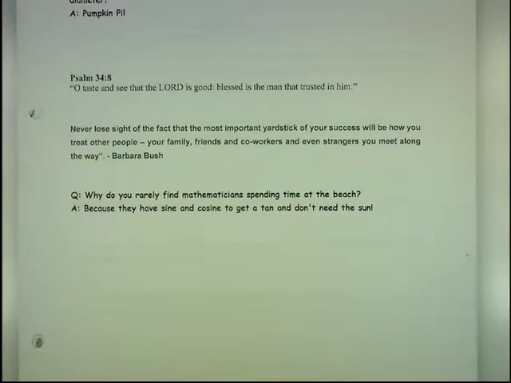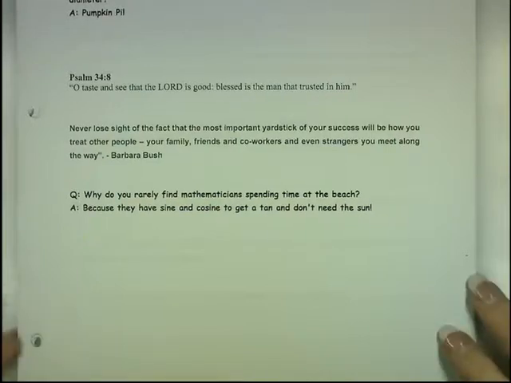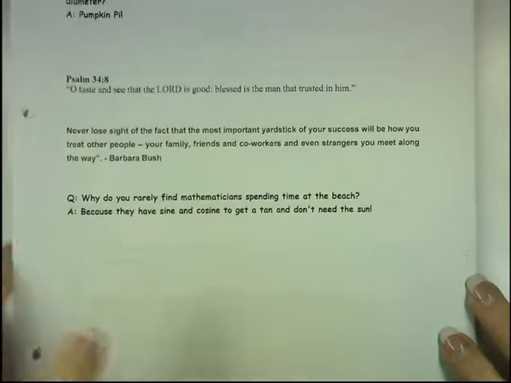Very important. Question answer, why do you rarely find mathematicians spending time at the beach? This is funny. Because they have sine and cosine to receive a tan and don't need the sun. Hopefully you understand that riddle. So I thought you might enjoy that to lighten things up just a little bit.